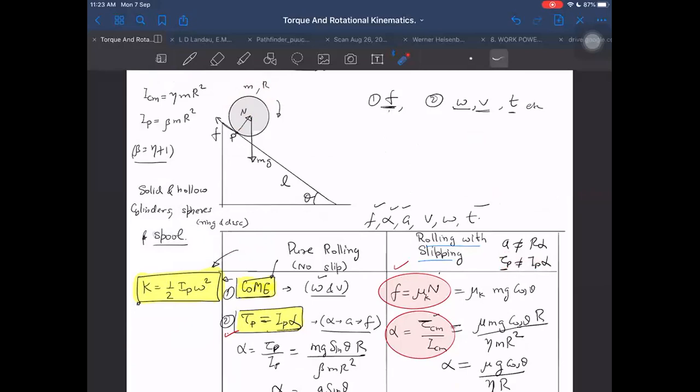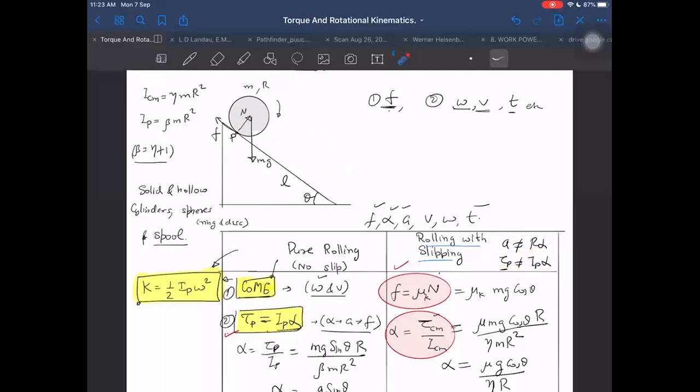If you take pseudo torque into account, then nothing will go wrong. Then mg sin theta into R minus pseudo force ma into R, but A is unknown. So again, it will be one unknown we want to obtain in terms of another unknown. What is the use of that? Therefore, I will not prefer it, and I will not use A equal to R alpha also here.